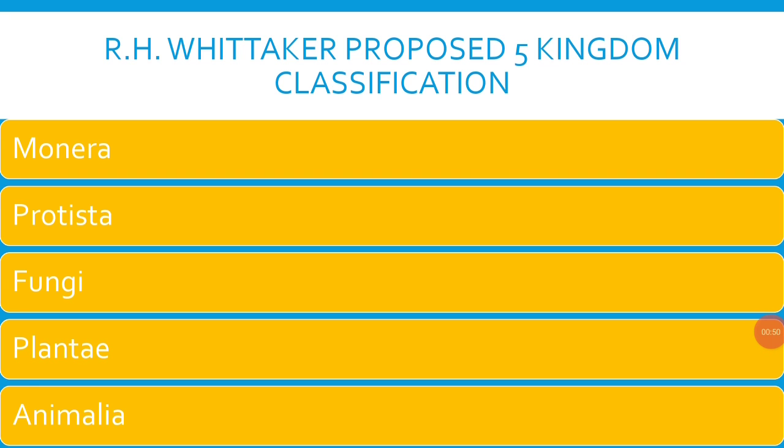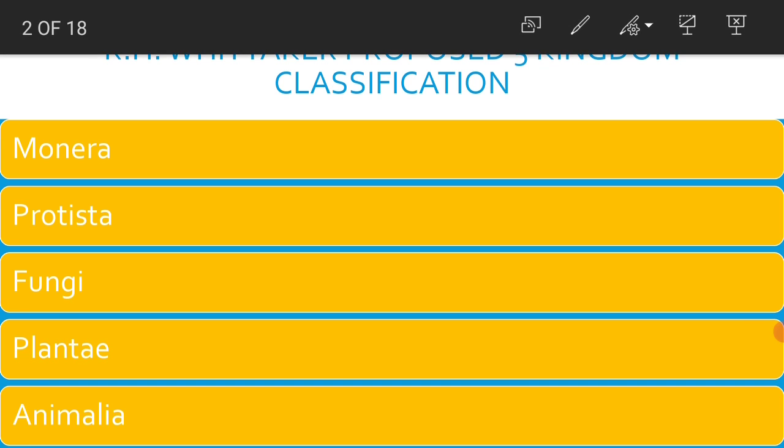R.H. Whittaker proposed a five kingdom classification. Monera is represented by prokaryotic unicellular organisms, whereas Protista is represented by eukaryotic unicellular organisms, whereas Fungi, Plantae and Animalia are represented by eukaryotic multicellular organisms.